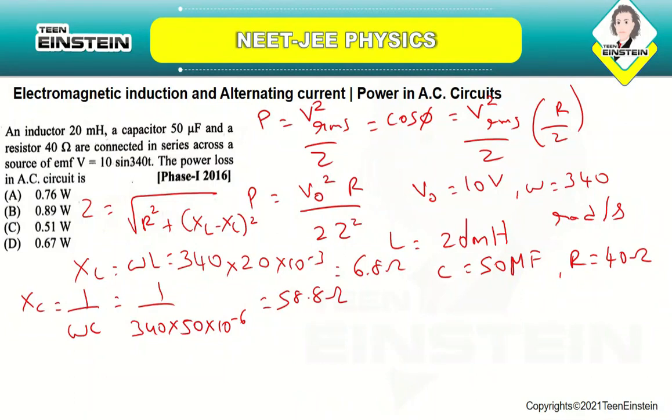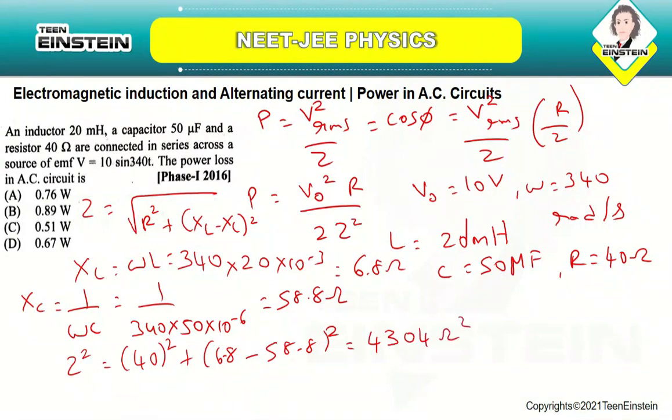Now you know what Z square is. Z square is equal to 40 square plus (6.8 minus 58.8) whole square, which is equal to 4304 ohm square.